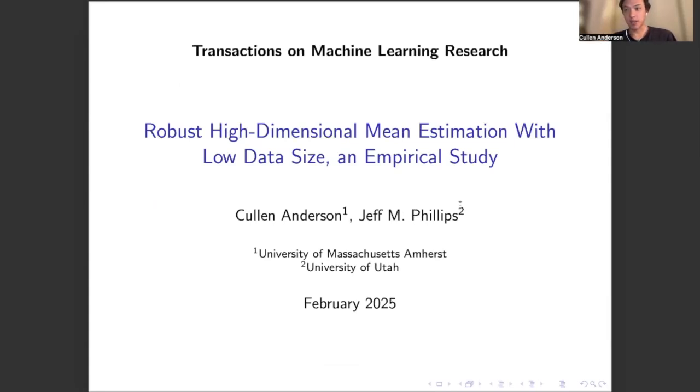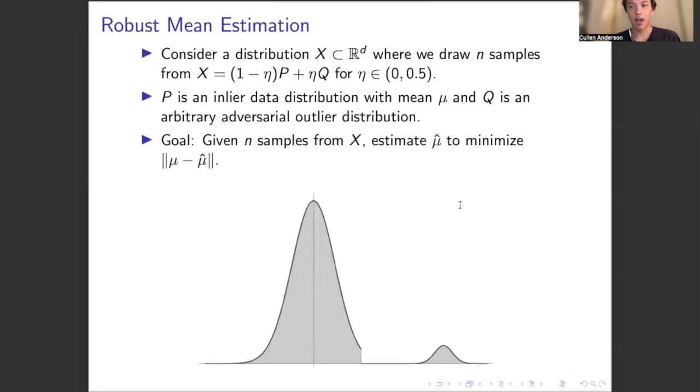I'm going to be presenting on my paper with Professor Jeff Phillips entitled Robust High-Dimensional Mean Estimation with Low Data Size and Empirical Study. So first of all, what is robust mean estimation? Essentially, robust mean estimation asks the question of how do you estimate the mean of some data that has potentially been corrupted by an arbitrarily powerful adversary.